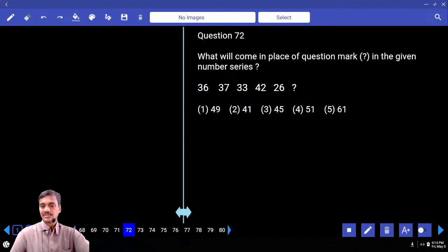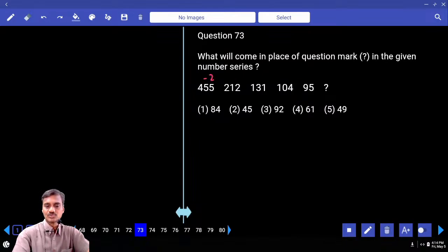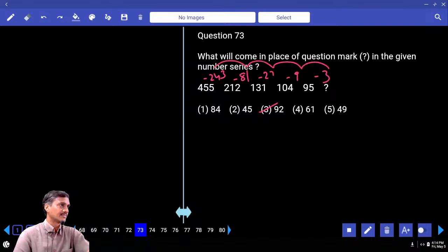Then 72. 36 and 37, 1. Minus 4. Next, plus 9. Minus 16. Plus 25. 51, that is choice 4. Then 73. Now in this 73, tell me what is the difference? Minus 243. Here the difference is so much. 81. Next one, 27. What are these numbers? 3 power 5, 3 power 4, 3 power 3, 3 power 2, 3 power 1. Minus 3, that is 92. Or 3 into 3, 9 into 3, 27 into 3, 81.